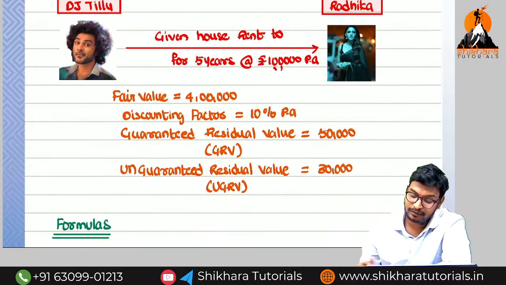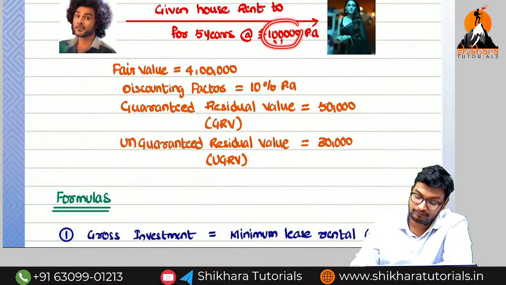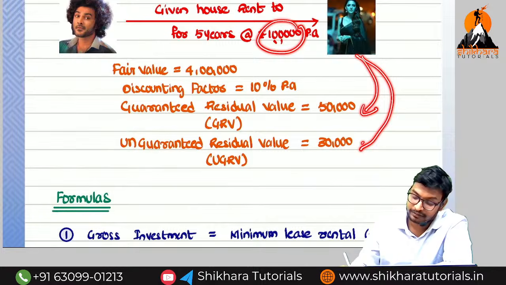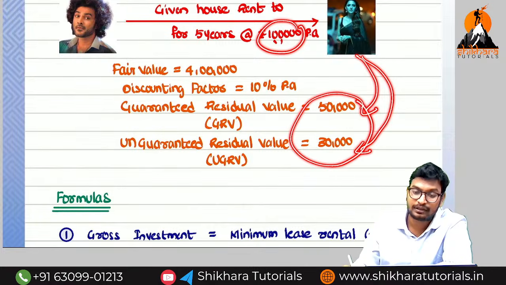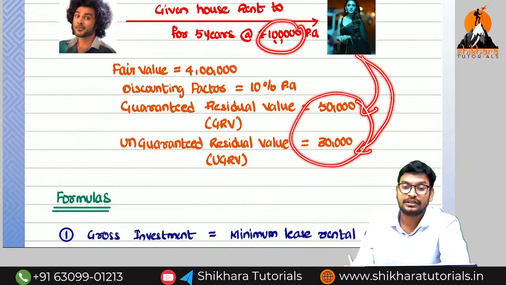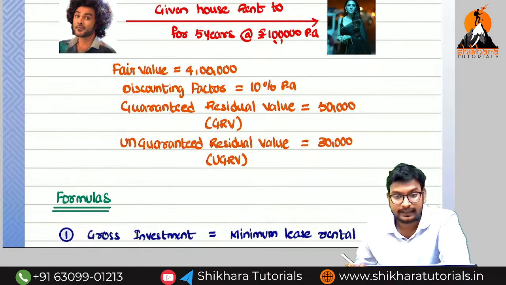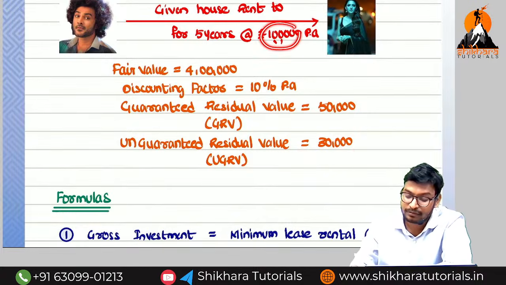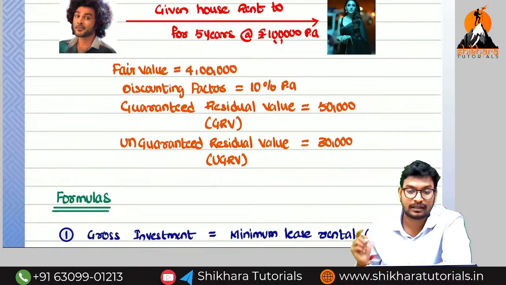The same example we have taken. What is the same example? 1 lakh for 5 years. Here, minimum lease rental means we need to consider this 1 lakh and also 50,000 and also 30,000. But this 50,000 and 30,000 we are going to receive on which date? We are going to receive on the 5th year ending only. But every year we are going to receive how much? 1 lakh, 1 lakh, 1 lakh, 1 lakh up to 4 years.